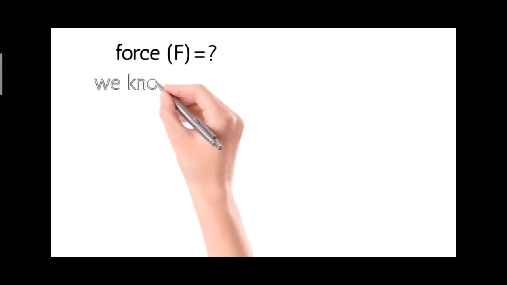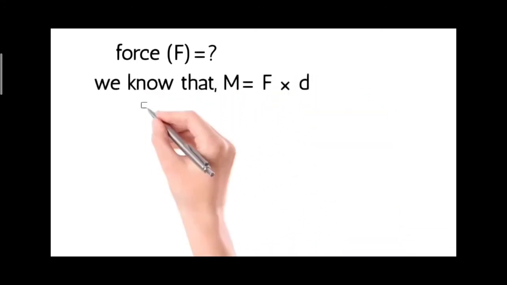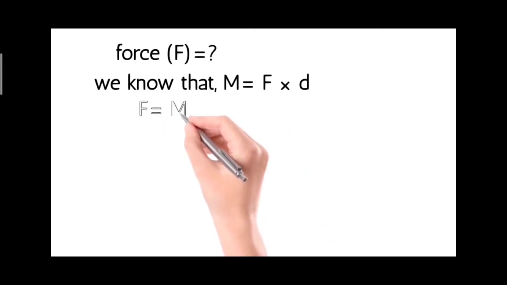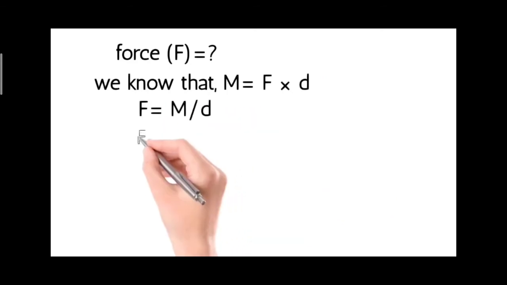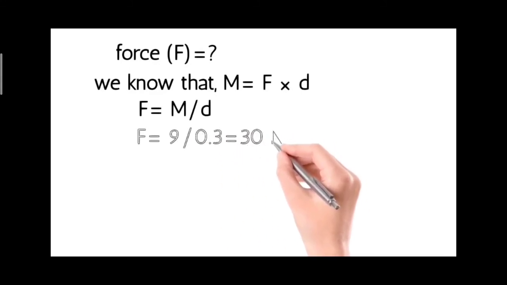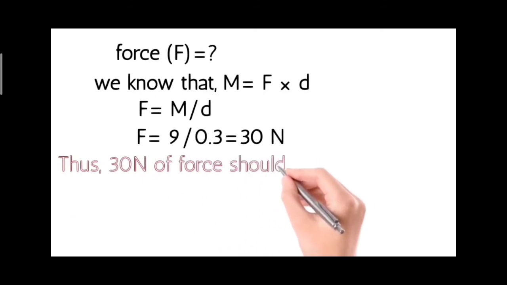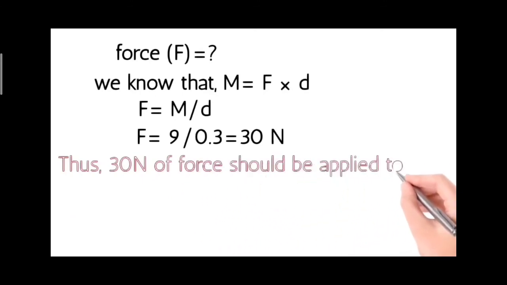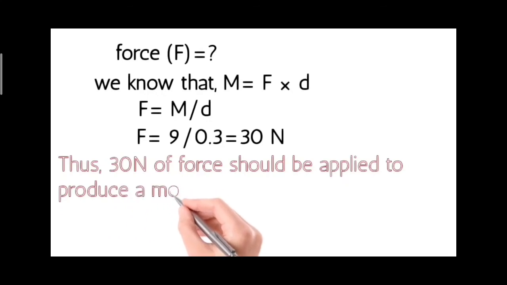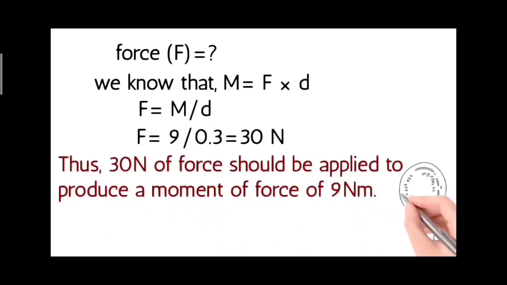We know that M is equal to F into D. With the cross multiplication we will get F is equal to M upon D, that is 9 is divided by 0.3. Answer is 30 Newtons. Thus 30 Newton of force should be applied to produce a moment of force of 9 Newton meter.